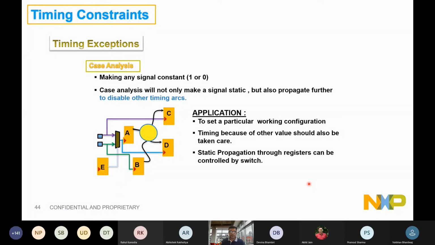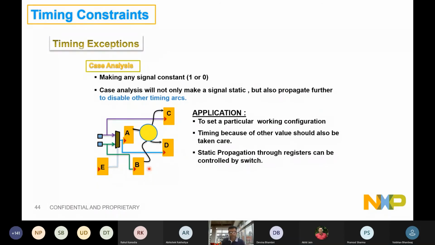Okay. Now how case analysis is making a difference. Again, this is the circuit. Again, we need to confirm from the designer that these are the case analyses that I am applying, right? The moment you apply 0, this path will not start timing. The reason is this leg from the green leg going to A is not valid, and if it's not valid, this flop D will not get this green clock. This path will not be timed, right?